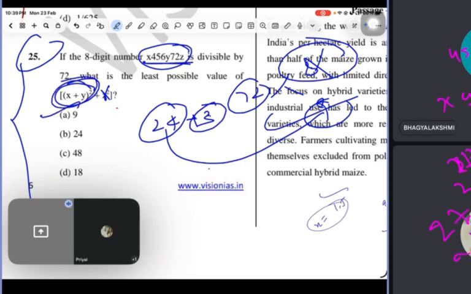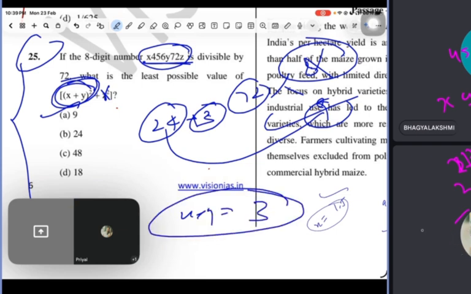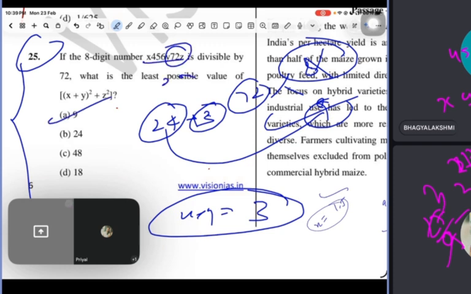Because x plus y is equal to 3. So 3 square means what? 9. But I have told this thing to make you understand. Otherwise, I would have understood from there also. Okay, z equal to 0 is there. Now this total is 24. So 3 square is 9. Like that only. This is Mani's approach. Otherwise, if you want to arrange a bigger program, you can arrange. You are free.